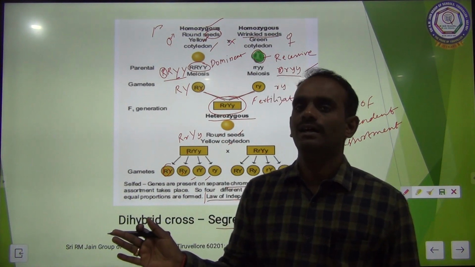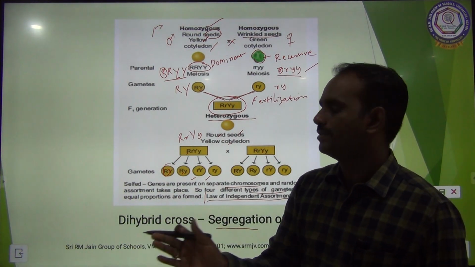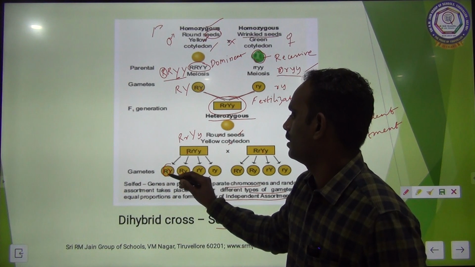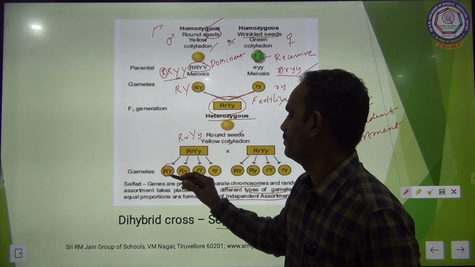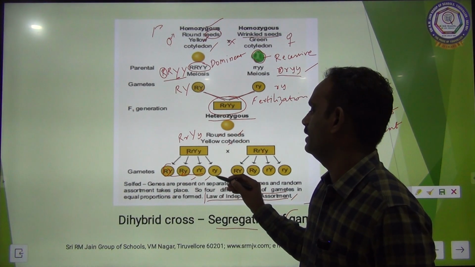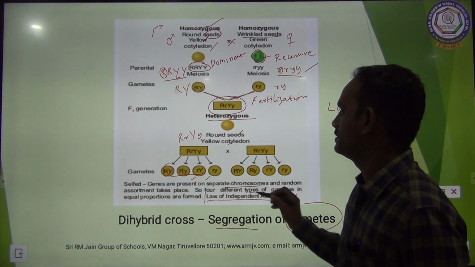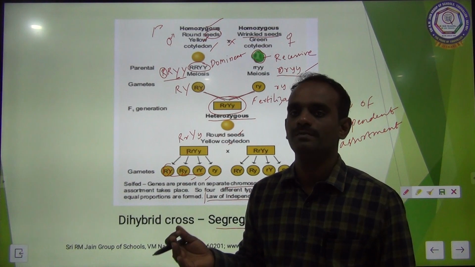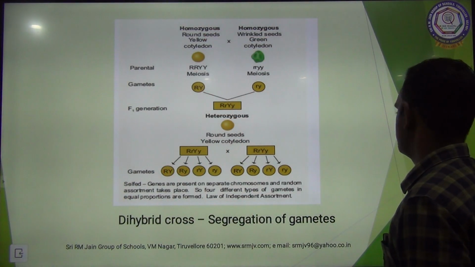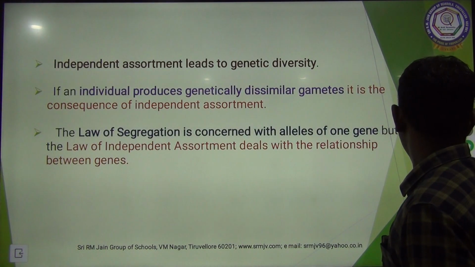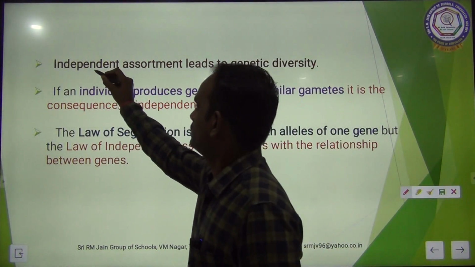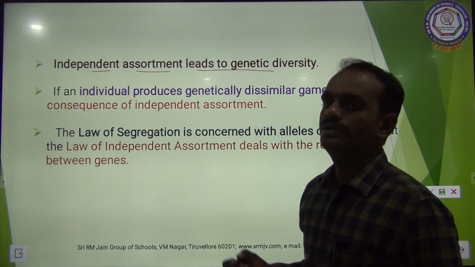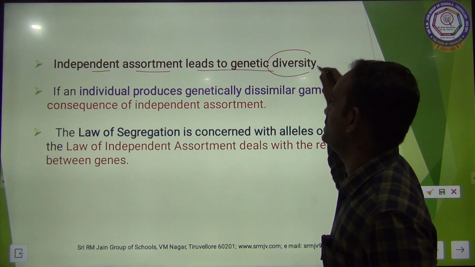They come out separately and independently. So this is a gamete. Capital R, small y is one gamete. 4 different gametes are there. These 4 types of gametes in equal proportion are formed. This is called the law of independent assortment. The independent assortment leads to genetic diversity.